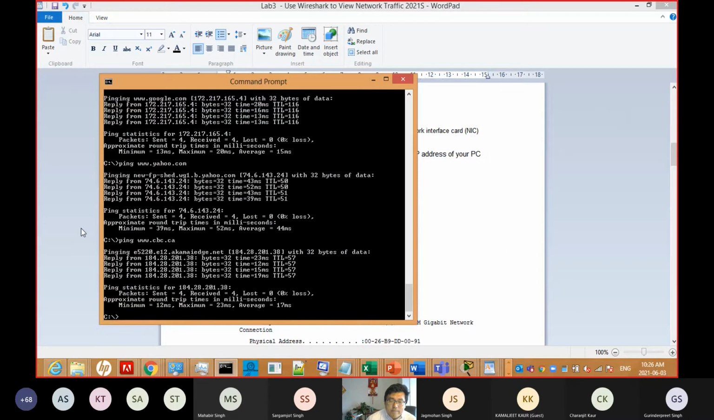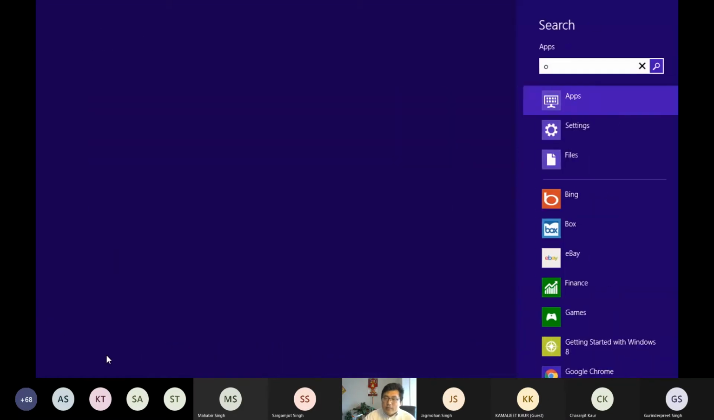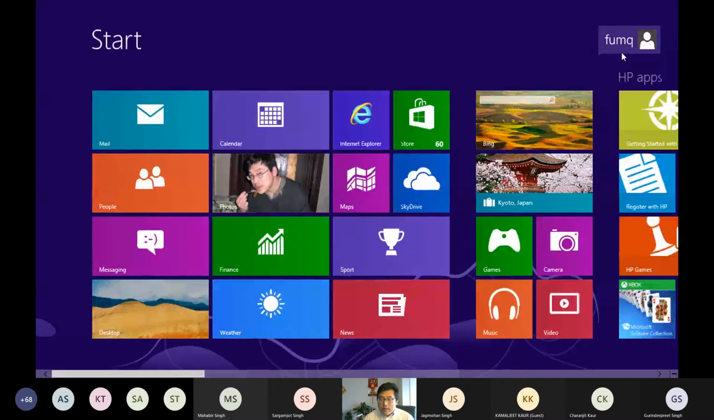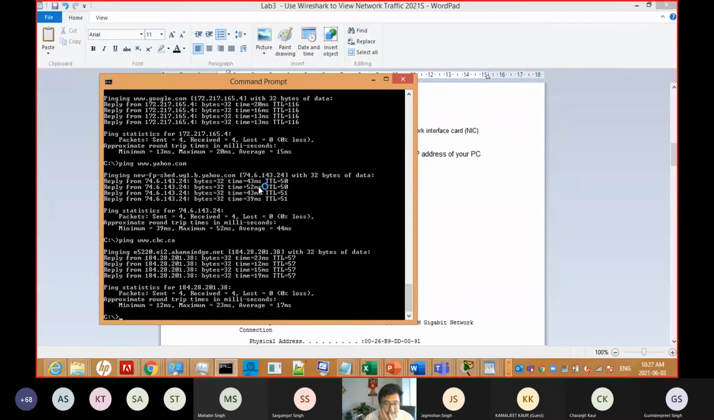If you are on Windows 10, you can select CMD. If you're like me, on Windows 8, you need to go to here and search from here. Sorry. You need to go to here, and you need to find the CMD. You can also see the CMD. You can click that, and you can open the CMD.